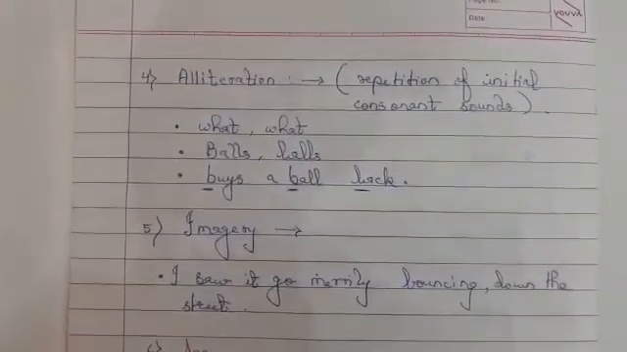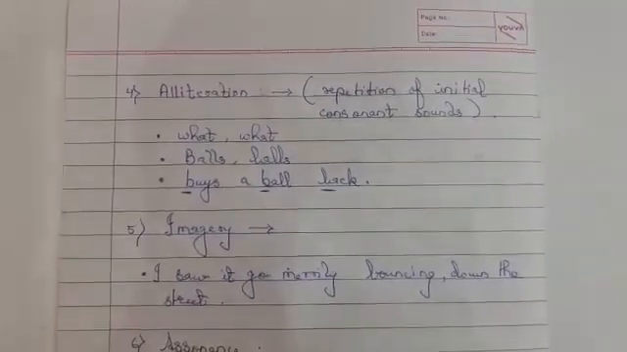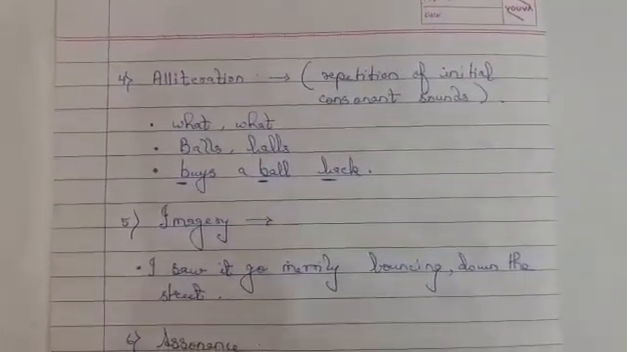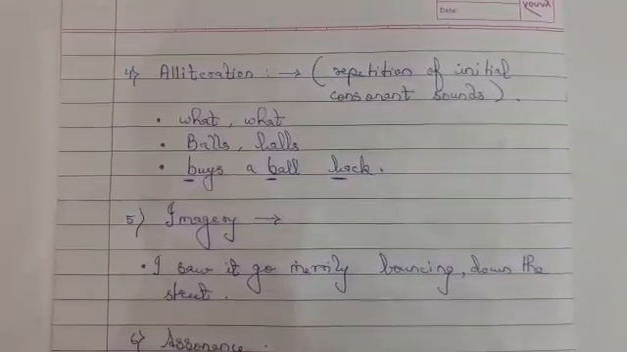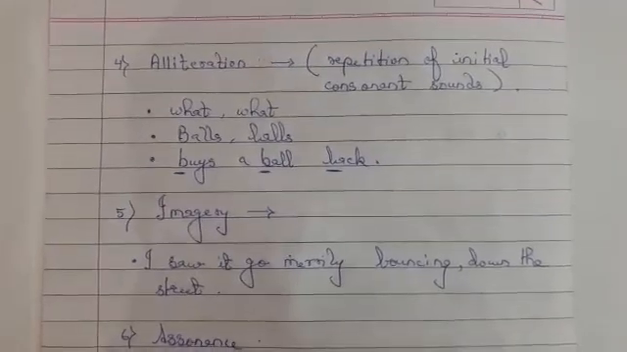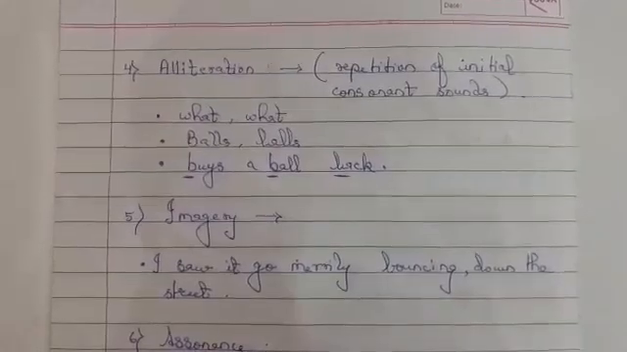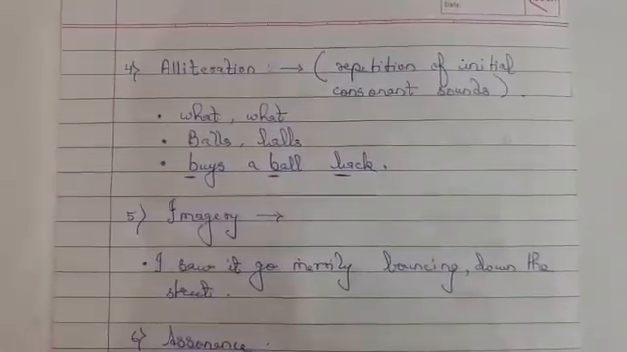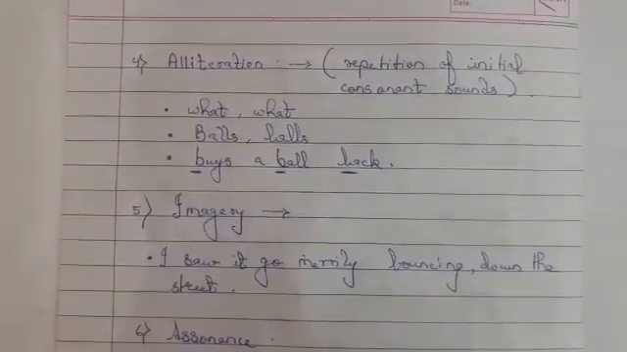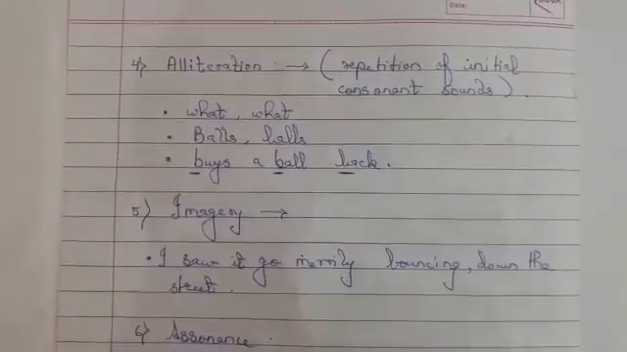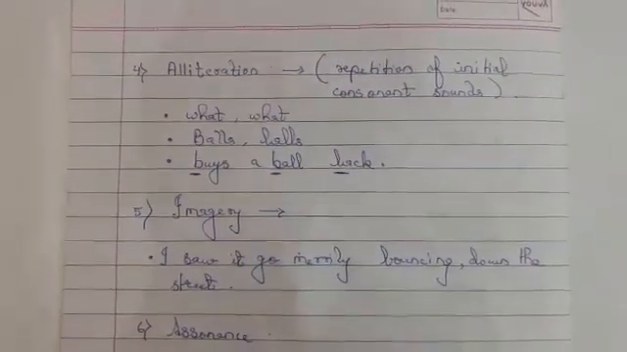Alliteration. What is alliteration? Repetition of initial consonant sounds in the same line. Have a look at the first phrase, what. Here I have not underlined the initial consonant sound, children, for you to find out. Can you find out? Here W is the initial consonant sound which is repeated in the same line. So that's why it is an alliteration. Balls, again, B is the repetition of initial consonant sound. And buys a ball back, again B. So this is alliteration. Next is